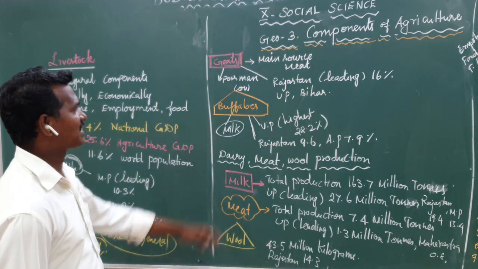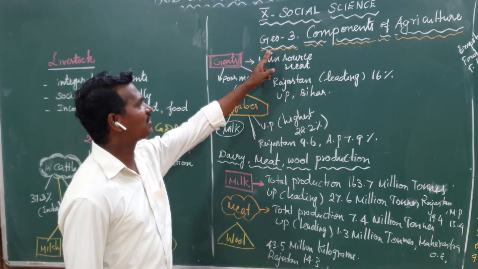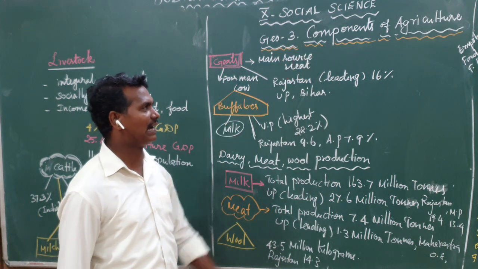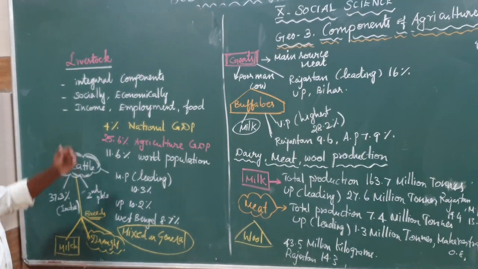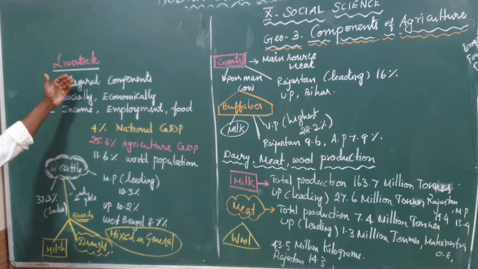Okay, student. Let's continue the same lesson. Geography lesson number 3, components of agriculture. The last topic of the lesson, livestock. Livestock is, do you know that?